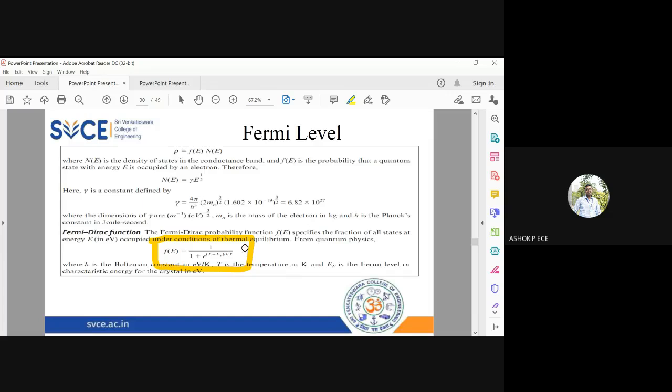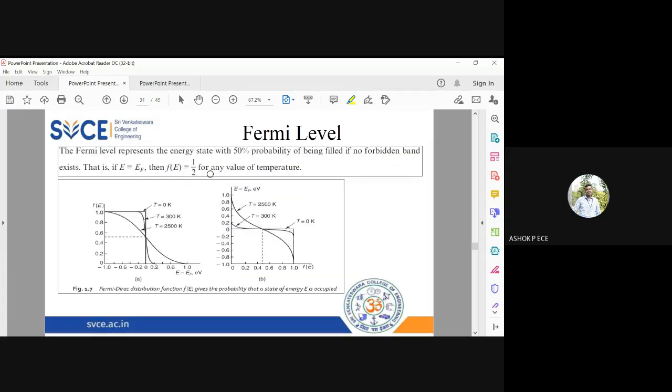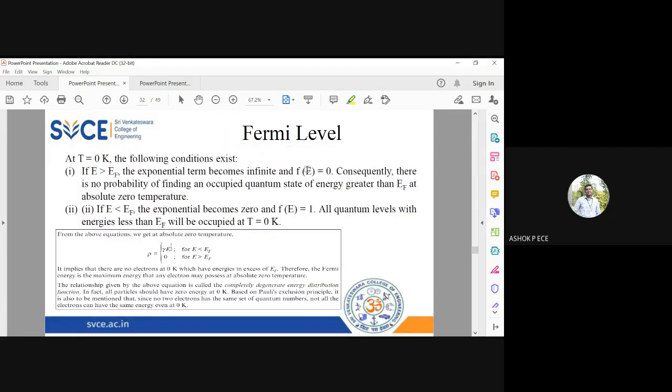And we have studied different cases, what will happen if T is equal to 0. At zero temperature, there is a 50% probability that you can find an electron. When you go to energy above the Fermi level, you cannot find an electron; the probability of finding an electron is going to be 0. For all the levels below the Fermi level, the probability of finding an electron is going to be 1, or I can say 100%. So you can definitely find an energy level having an electron.